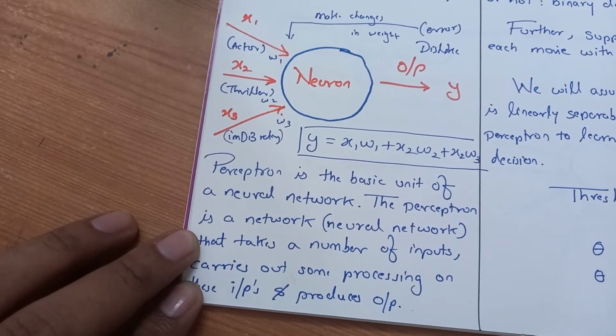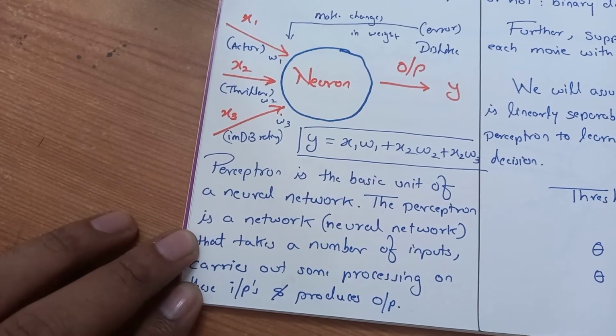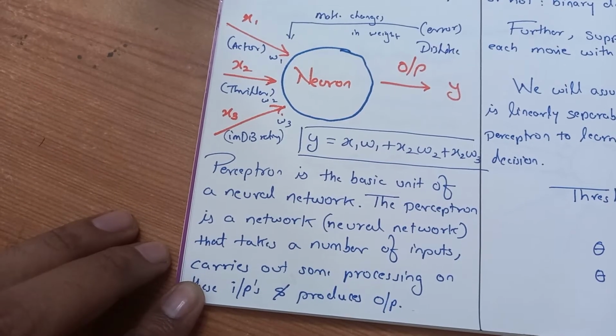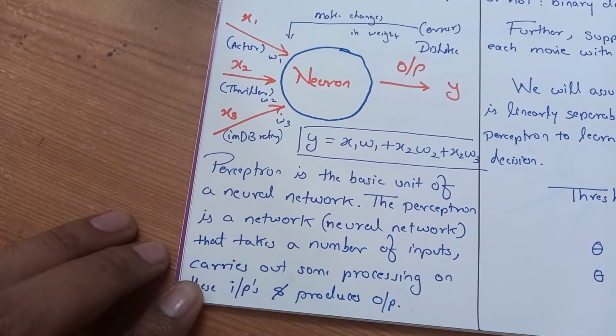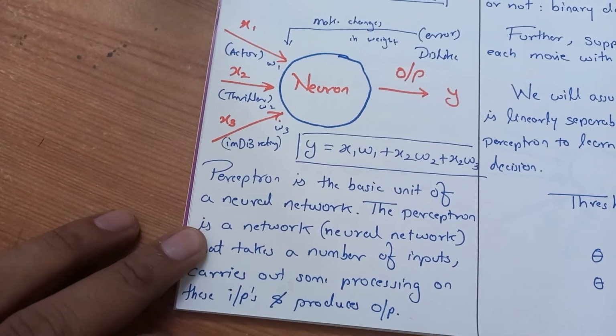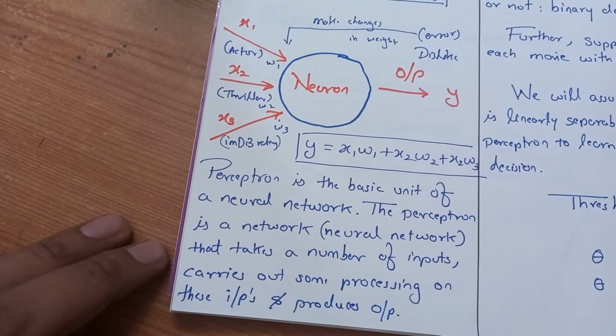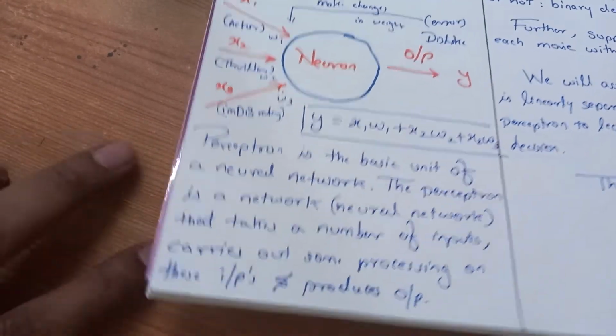Of course there are several neurons in that neural network, and this is the basic unit. The perceptron is a neural network that takes a number of inputs, carries out some processing on these inputs, and then produces the output. So this is a simple definition. I hope that's not so difficult to understand. Moving ahead.